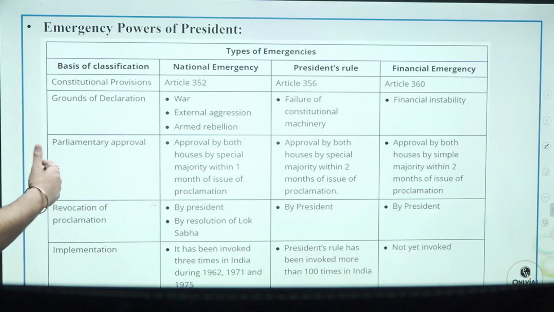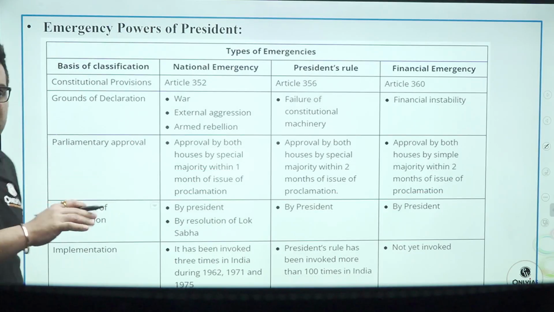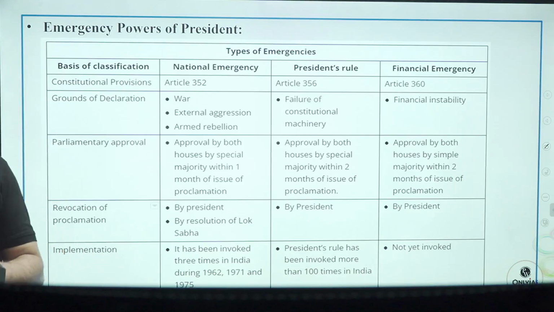Now, emergency powers. We have seen the emergency powers earlier. So here's a snapshot for quick revision of the emergencies that can be issued by emergency notifications by the President of India.